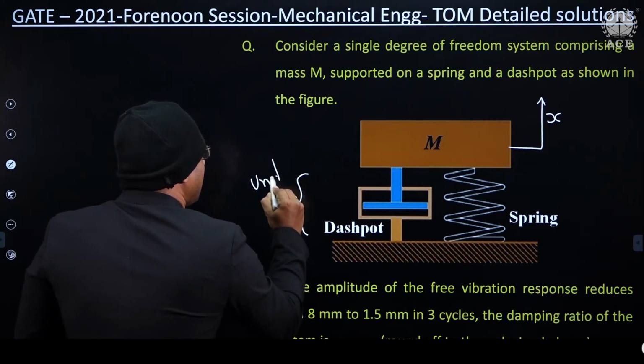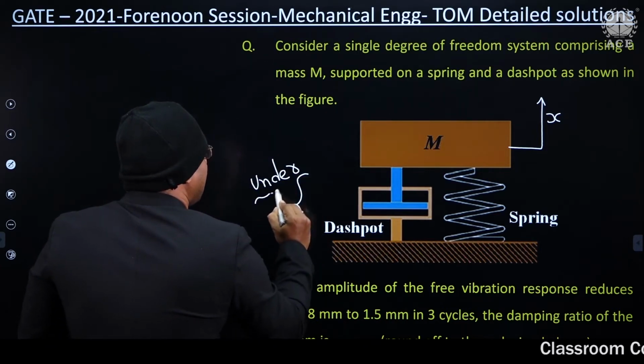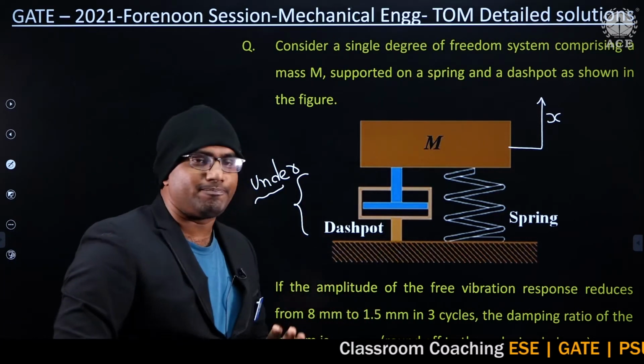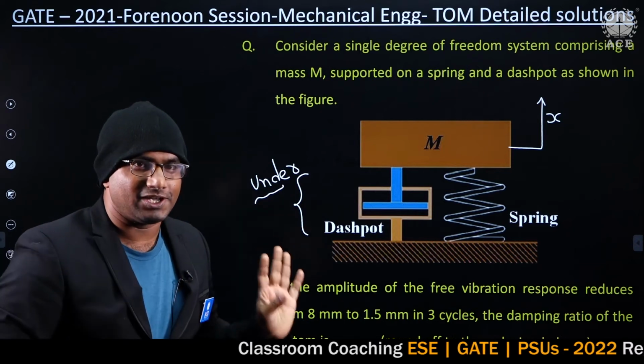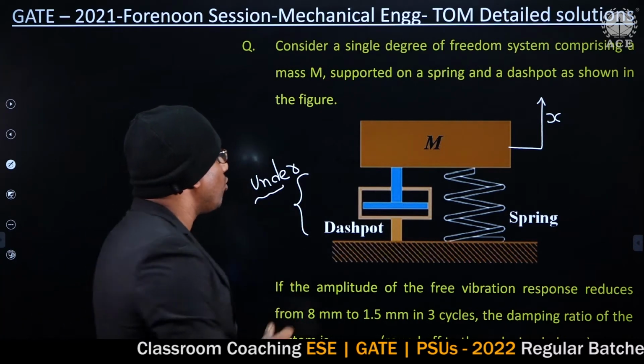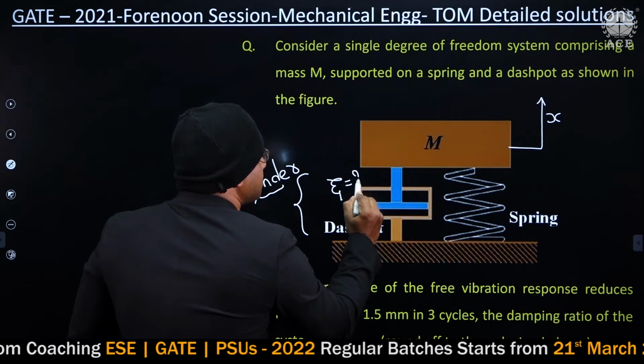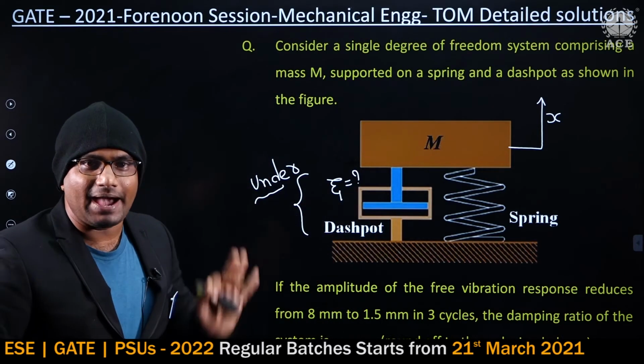The amplitude is reducing from 8 to 1.5 in 3 cycles. Then the question is, what is the damping ratio?